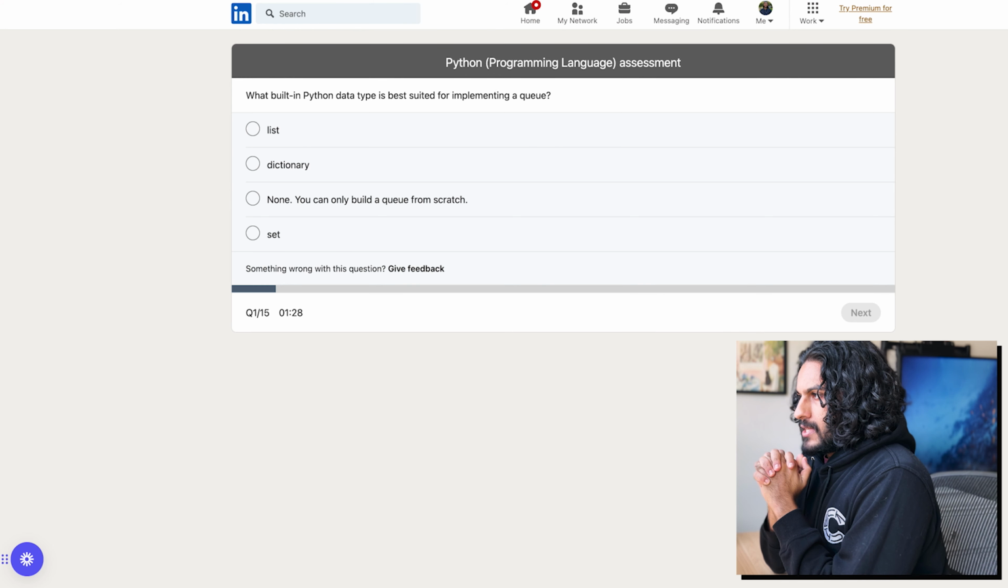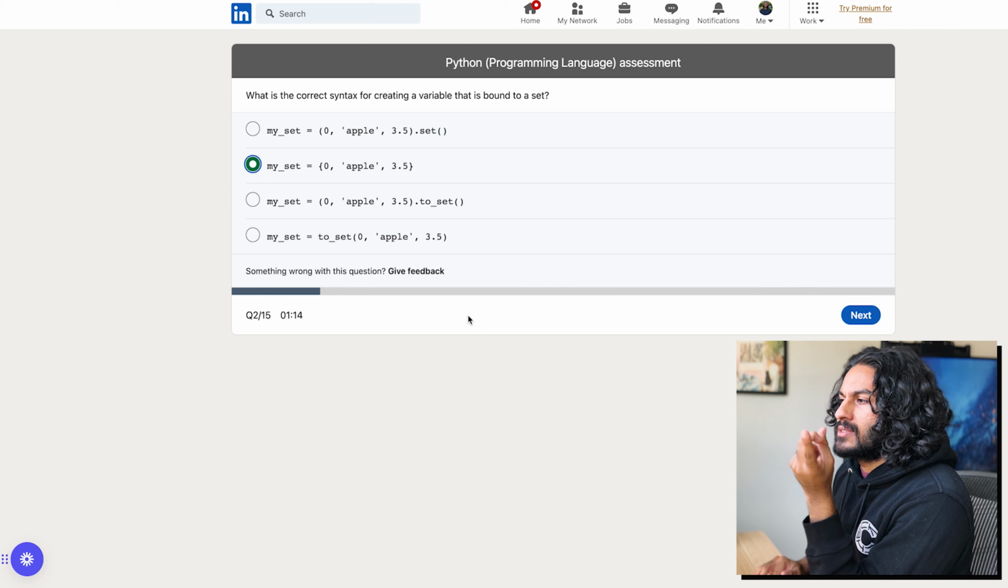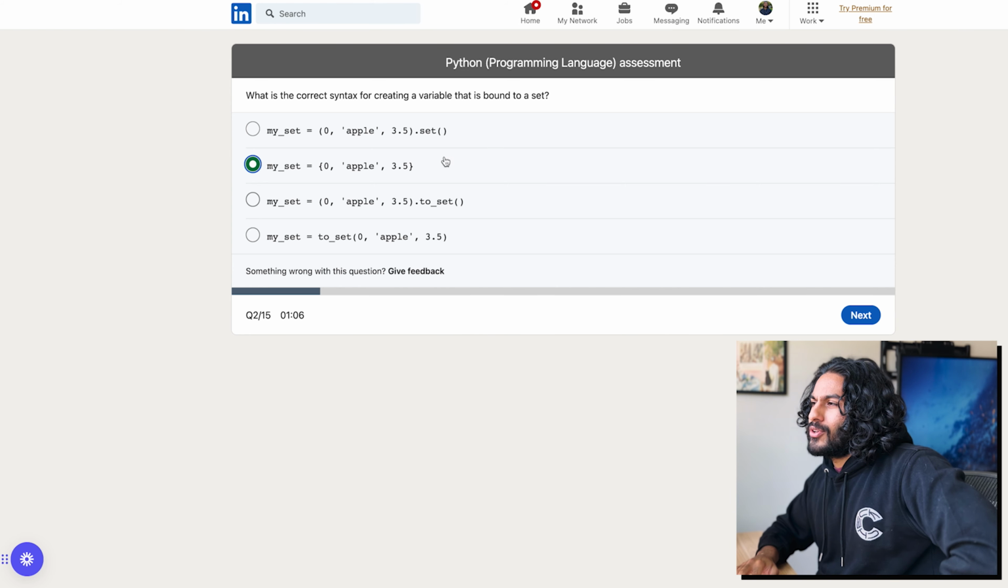What built-in Python data type is best suited for implementing a queue? List. Easy. What is the correct syntax for creating a variable that is bound to a set? Because we learned from that quiz that we just took, right, that it's curly braces. Usually what I like to do is just put it in set. I don't know if you can do stuff like this, .set or toSet. That just sounds weird. And this is definitely wrong. It would just be set. So I want to say it's this one.